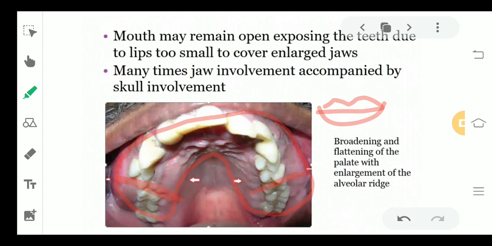Many times jaw involvement is accompanied by skull involvement also. So it can be a possibility that the jaw is involved or enlarged and even the skull is being enlarged. Now here in the figure you can very well see that there is broadening of the palate which has happened and enlargement of the alveolar ridge, and you can also see that the teeth have become loosened from this area.